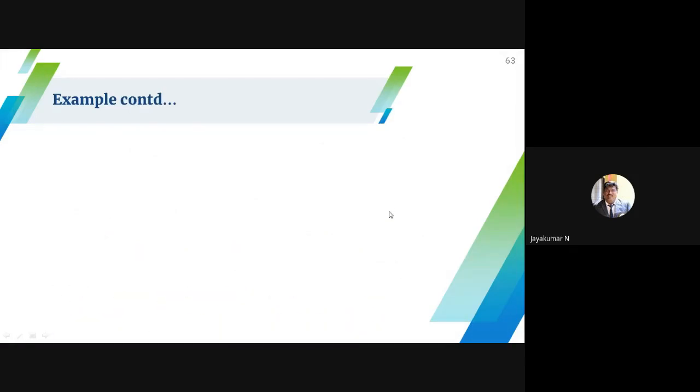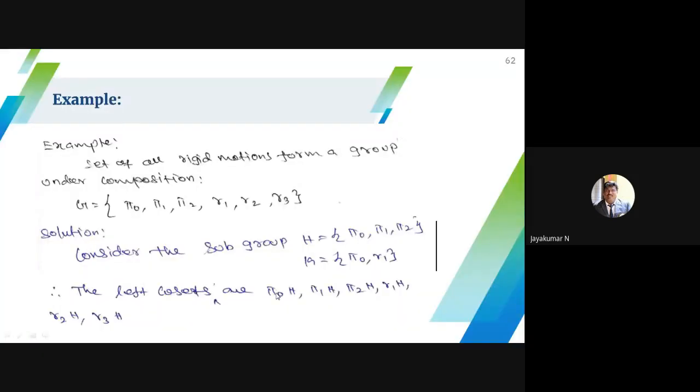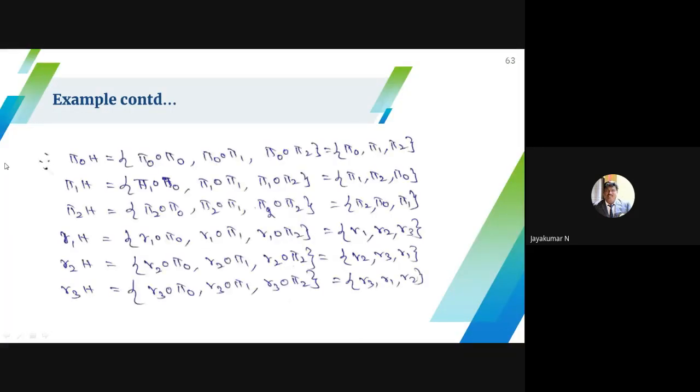Similarly, you can easily write the left cosets. For H, I have to write the left cosets: phi naught H, phi 1 H, phi 2 H, R1 H, R2 H, R3 H. These are all left cosets. Simply apply the composition map and you will get the answer, or you can use the Cayley table to list out these elements.